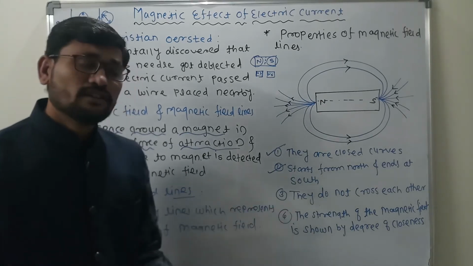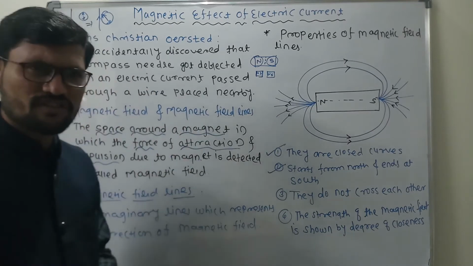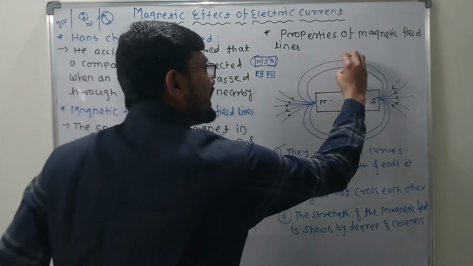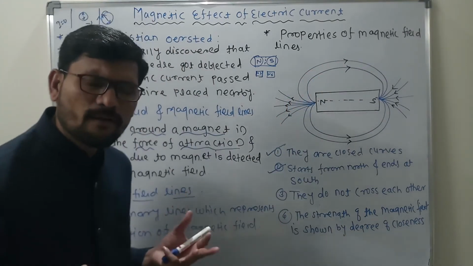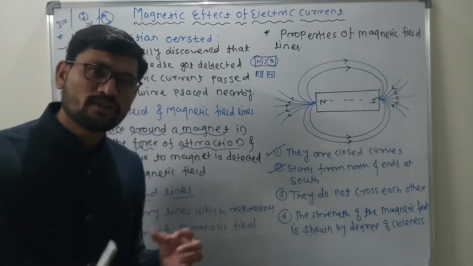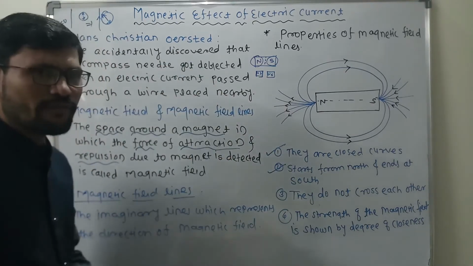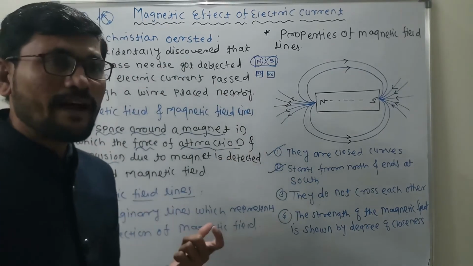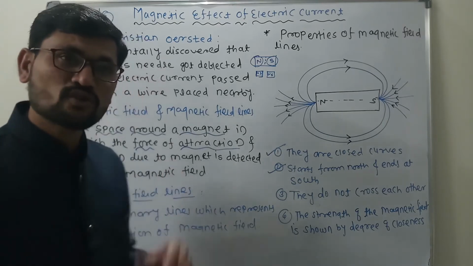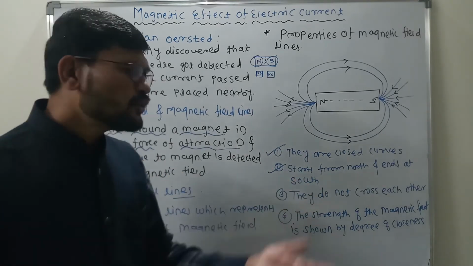The third property is they do not cross each other. Who is not going to cross each other? These magnetic field lines are not going to cross each other. Why? What is the reason behind that? What will happen if they are going to cross? Now we need to think about it: as you know very well, magnetic field has a magnitude as well as a direction. So magnetic field is a vector quantity, no doubt. But why do they not cross each other?